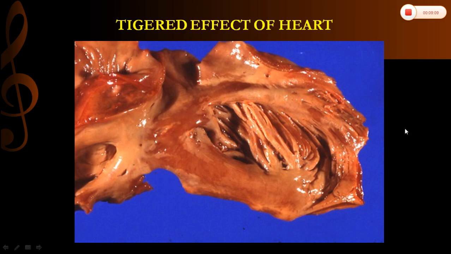So this is a picture of the cut section of the heart muscle showing this tigered effect. Alternate areas of yellow color are involved with this fatty change, and here it is red in color because it is uninvolved. Alternate involved and uninvolved areas produce a tigered effect of the heart.